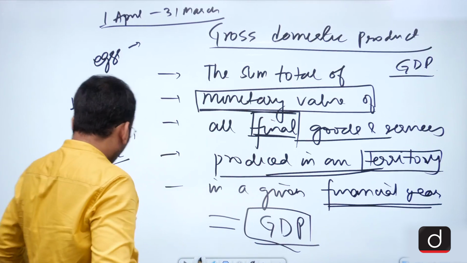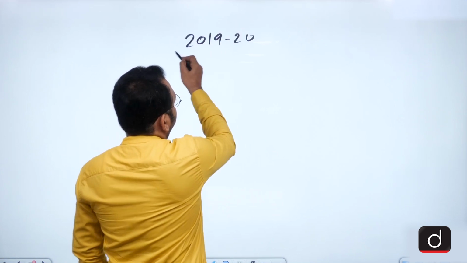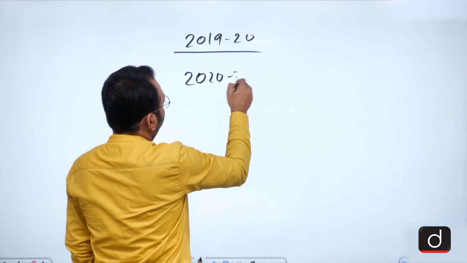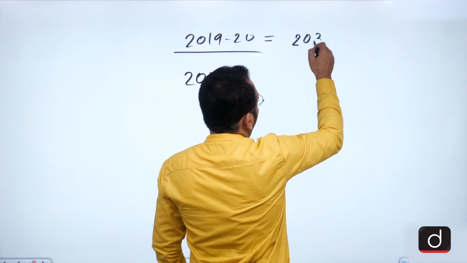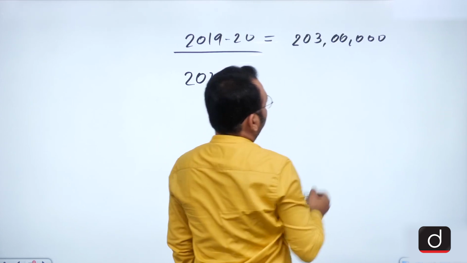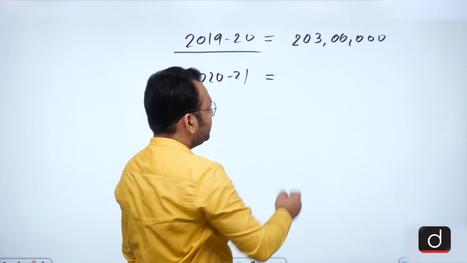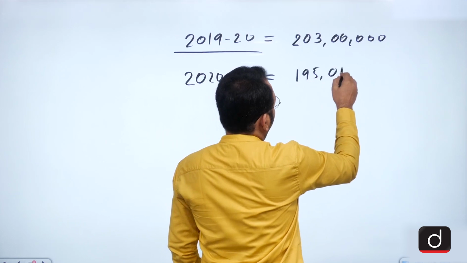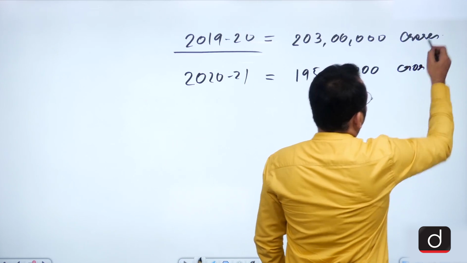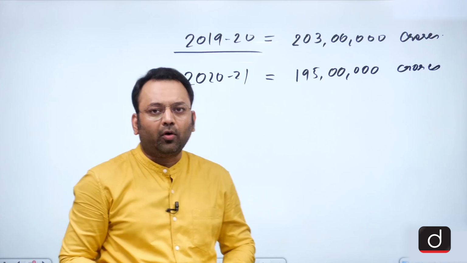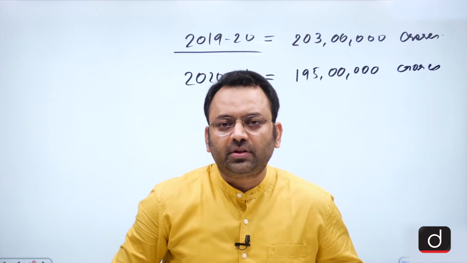Now, what was our GDP in the last year? See, 2019-20 and 2020-21. In 2019-20, our GDP was close to 203 lakh crores, and in this year our GDP, due to COVID, has contracted, and we were left with the GDP of these many crores. Now usually we talk about the GDP in dollar terms because we try to compare it with the world GDP.